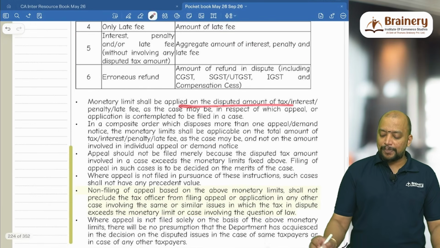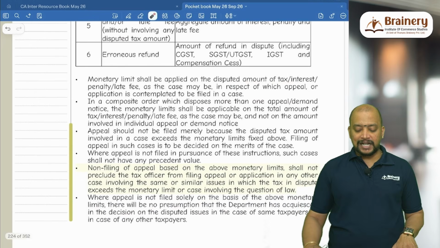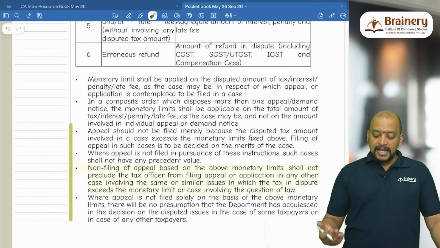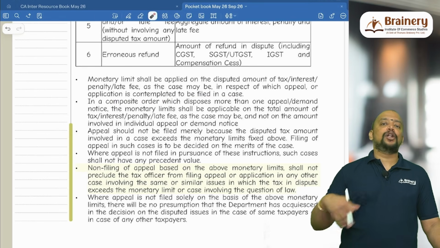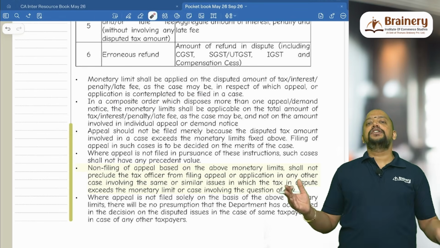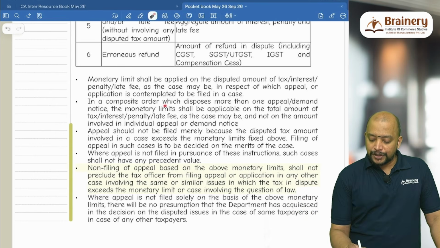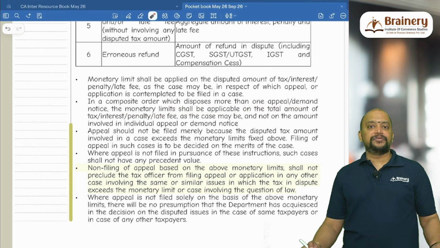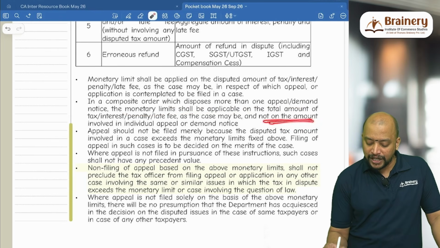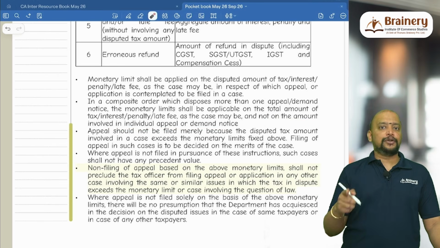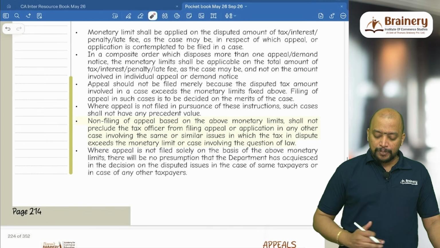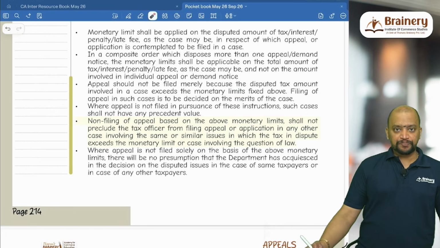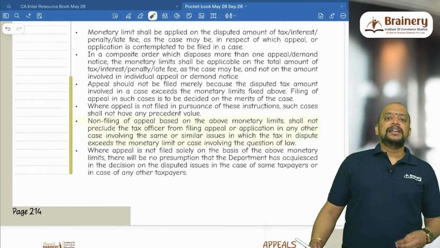Then the monetary limit shall be applied on the disputed amount of tax or interest or penalty, as the case may be, in respect of which appeal or application is contemplated to be filed. In a composite order, for example where there are multiple orders against which appeal is made, we need to see the cumulative amount. In case of a composite order which disposes more than one appeal or demand notice, the monetary limit shall be applicable on the total amount of the tax or interest or penalty, as the case may be, and not the amount involved in an individual appeal or demand notice. So we need to see the aggregate. Appeal should not be filed merely because the disputed tax amount exceeds the monetary limits fixed above. Just because the monetary limits have been exceeded, they should not go for appeal.